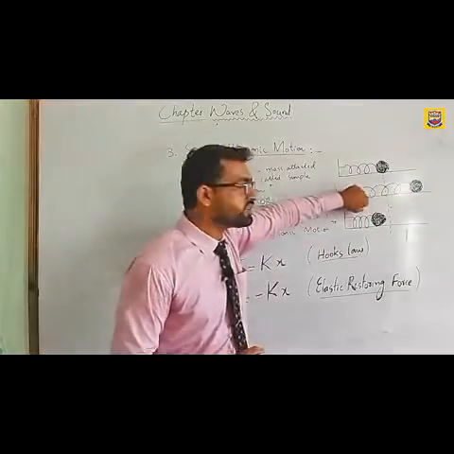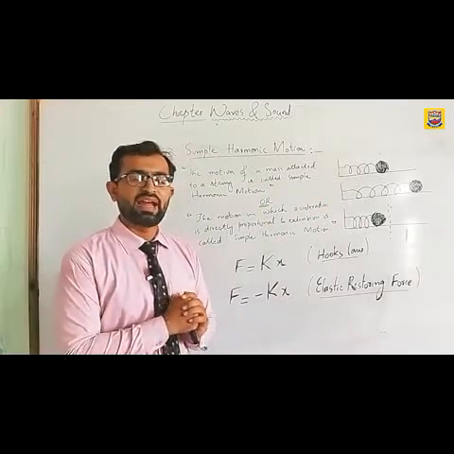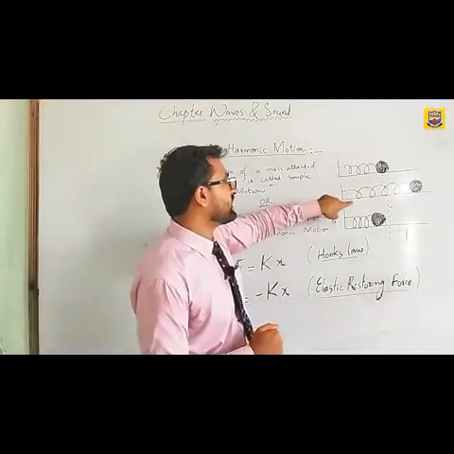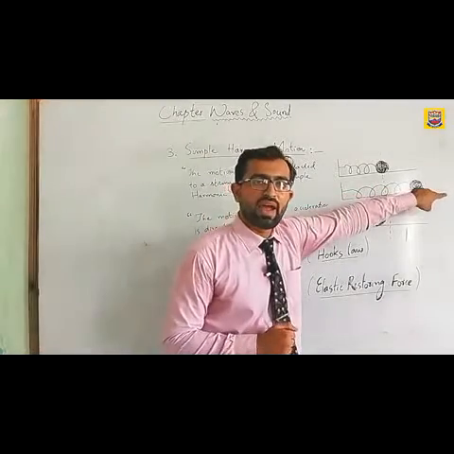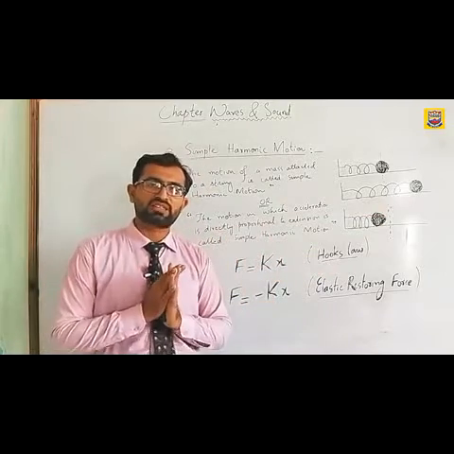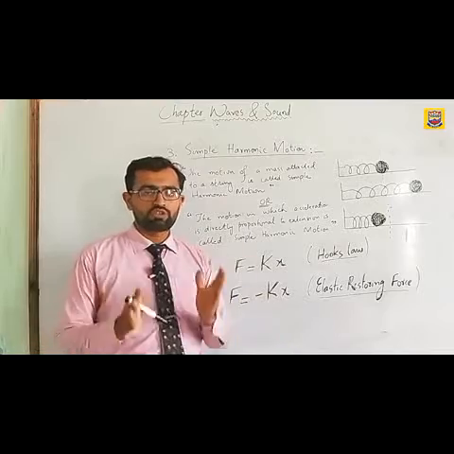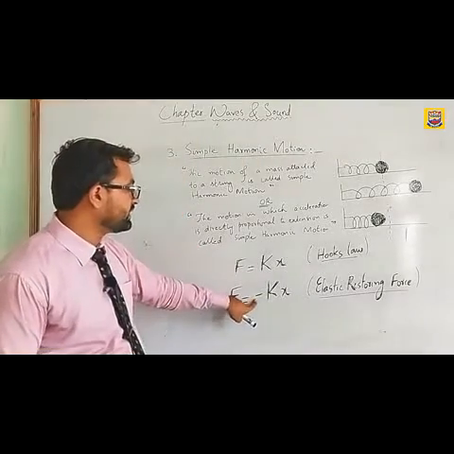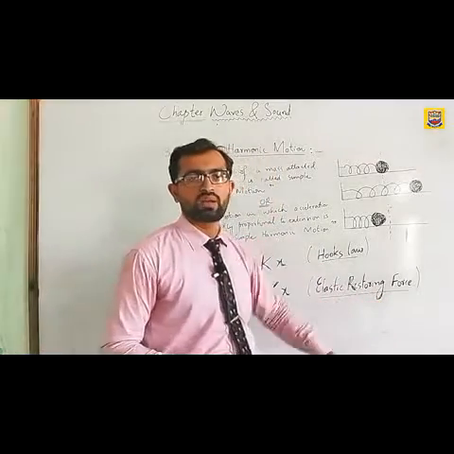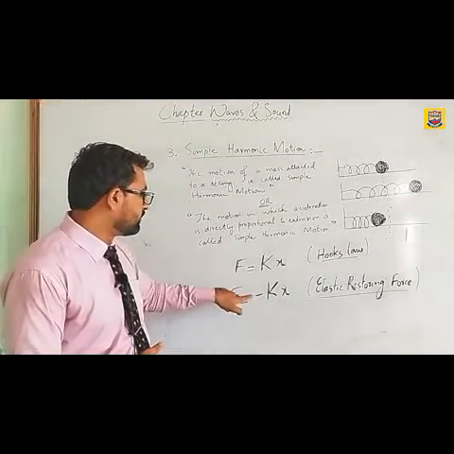This opposite force is the elastic restoring force, and that is why we place this negative sign over here, because the extension is towards the right and the elastic restoring force is towards the left. Due to this opposition between the direction of extension or displacement and the force, we place the negative sign in the mathematical relation of Hooke's law. So due to the elastic restoring force, which is opposite to the extension, we place a negative sign in Hooke's law.